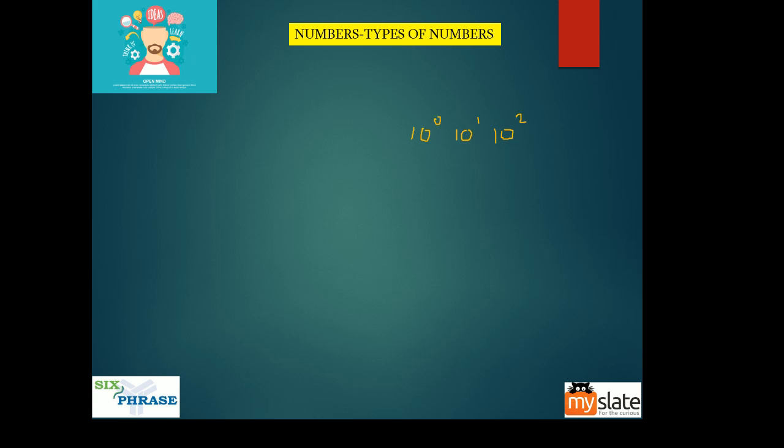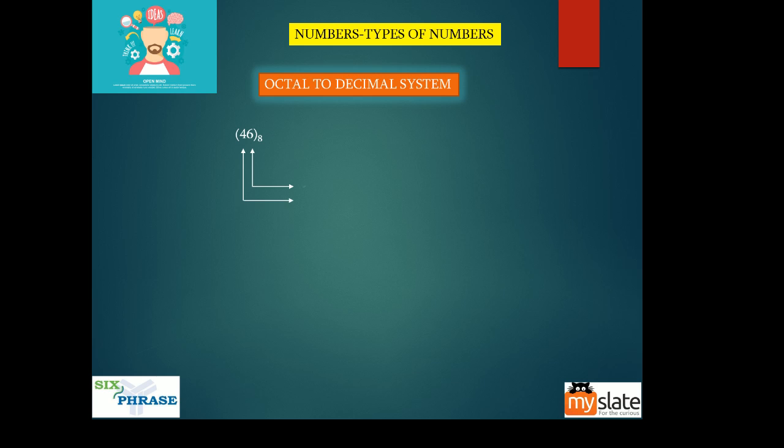What we're going to do here is, now how did I get 8 power 0? I got 8 power 0 because this is an octal. Okay, this is an octal system, so the base is 8. For a decimal system, we use 10 power 0, right? We just saw 10 power 0, 10 power 1. But for an octal number, it is 8 power 0. So 8 power 0 is the positional value, this is the digit. Again 8 power 1 is the positional value, this is the digit.